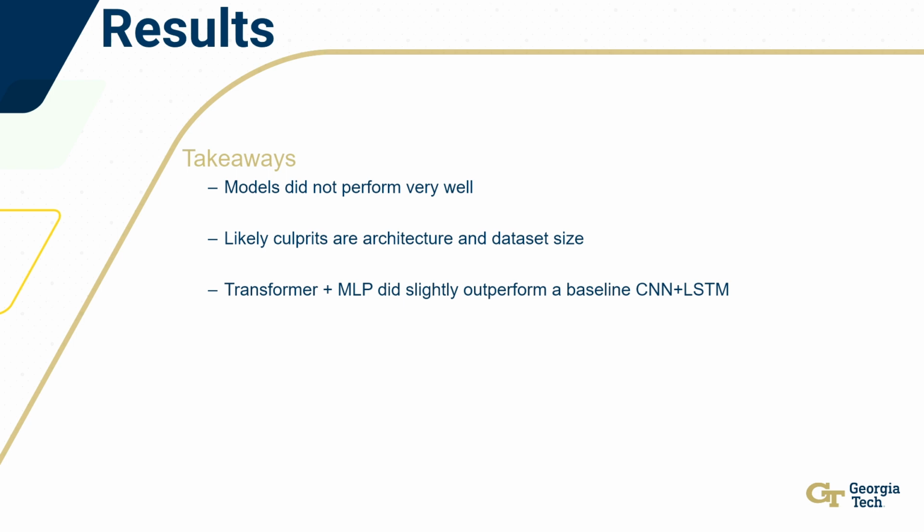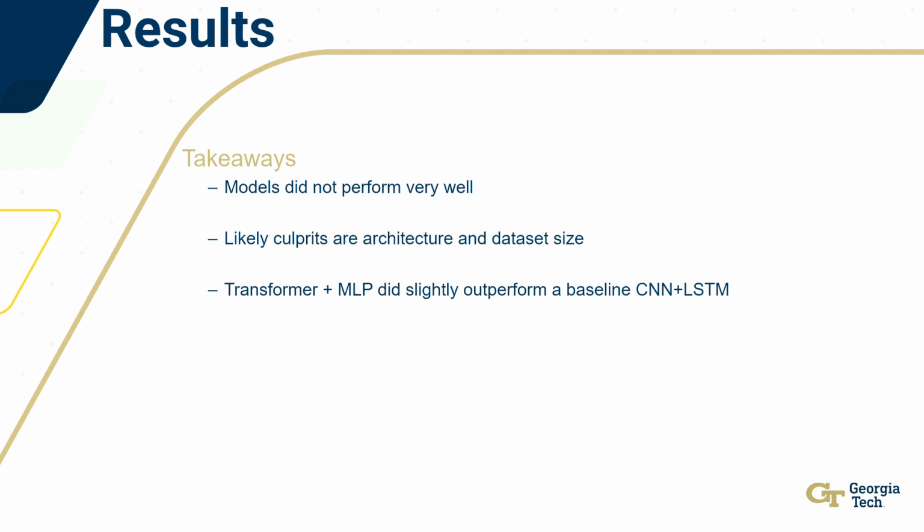Unfortunately, the models did not perform very well. The likely culprits are the architecture and dataset size. Running these models is very, very expensive. I had to use Google Colab Pro Plus, and you only get so many compute units a month. For the Transformer and MLP network, the one that I created, I only ran it for 5 epochs.